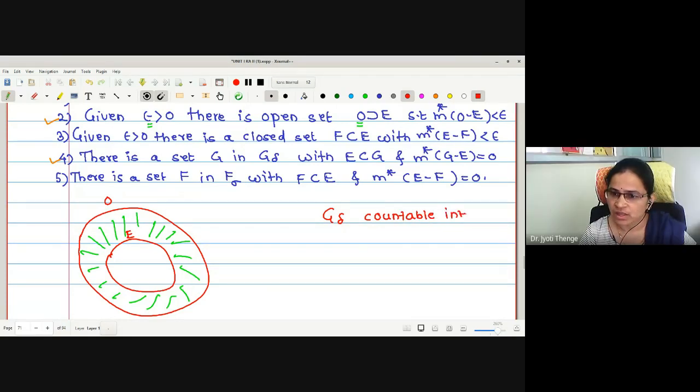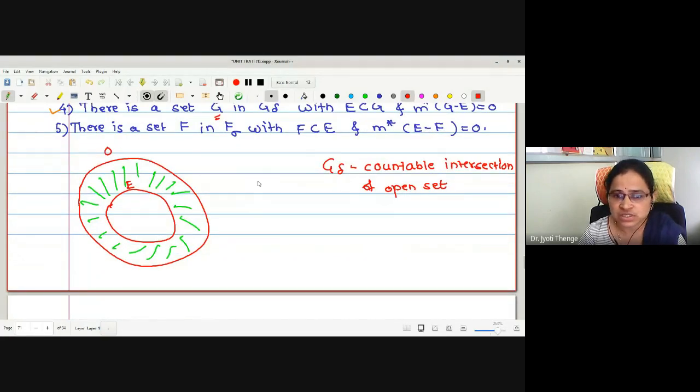Now the number 4 statement says there is one set G in G delta, meaning G is a countable intersection of open sets such that E is contained in G. E is contained in G means E is a subset of G, or G is a superset of E. And what is the condition? M star of G minus E is equal to 0.